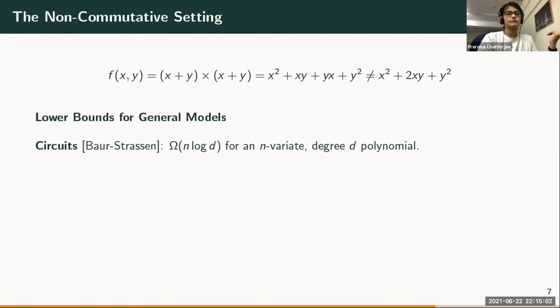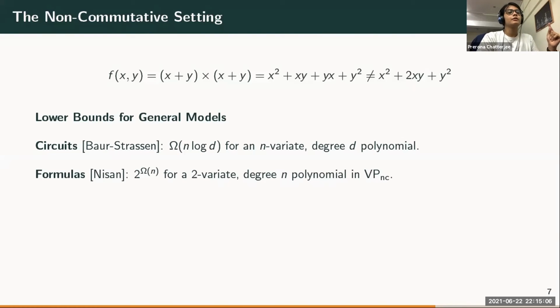So Baur-Strassen's lower bound is the best lower bound. But for formulas, we know an exponential lower bound, due to Nisan. And in fact, the hard polynomial for which the lower bound is there belongs to VP, so it has efficient circuits. And hence, in the non-commutative setting, you actually know that VF is not equal to VP.